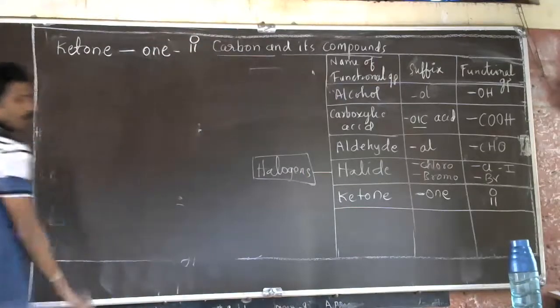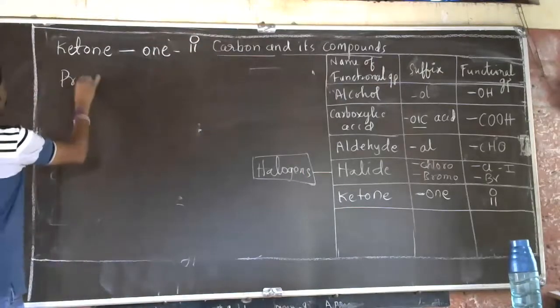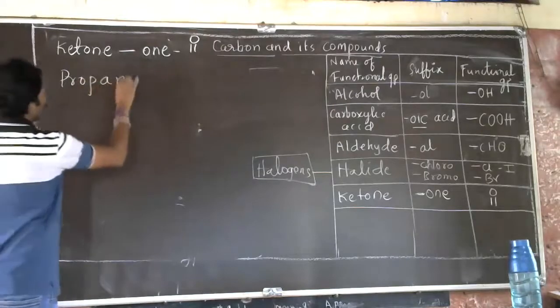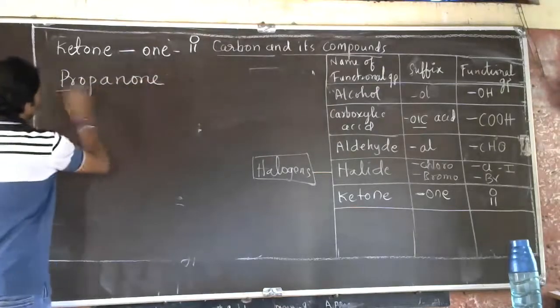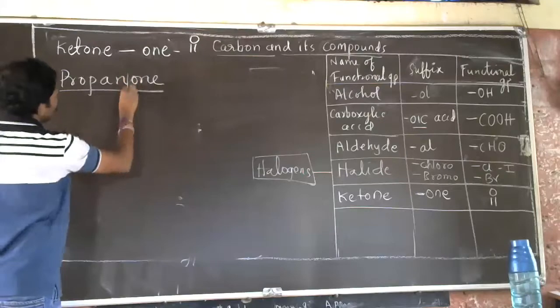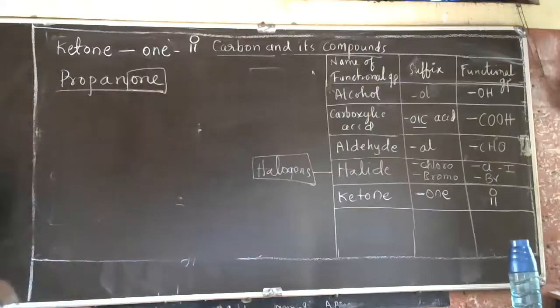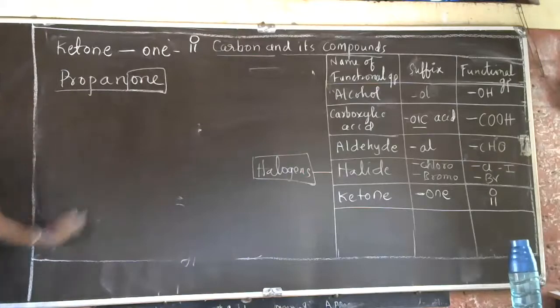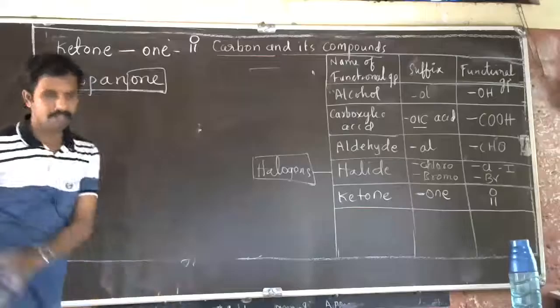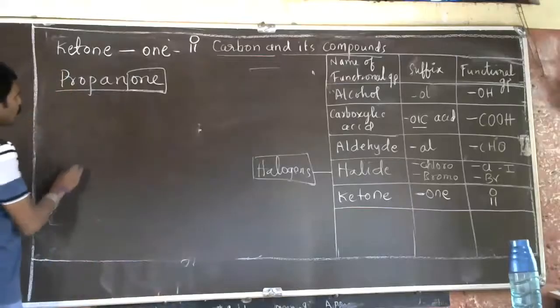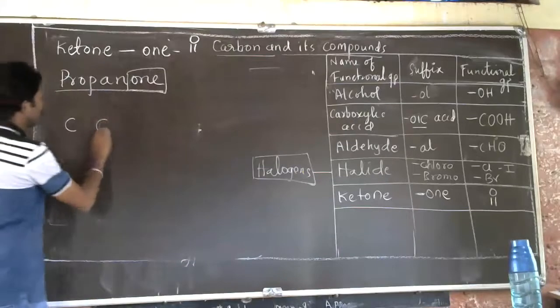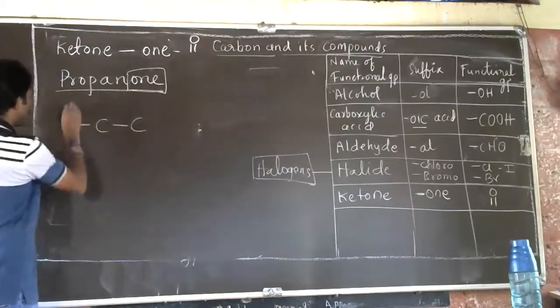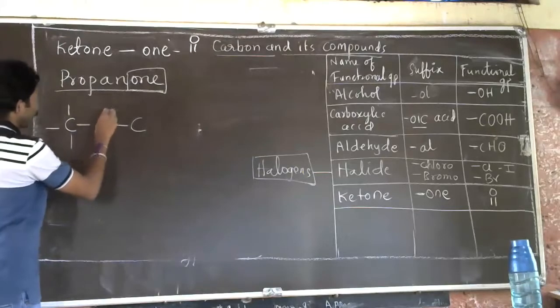See, so we write propanone. Propanone is a compound. The suffix used is ONE, and ONE means it is a ketone group. So if it is a ketone group, you have to write now propane. Prop means 3 carbon atoms. You have to represent this.